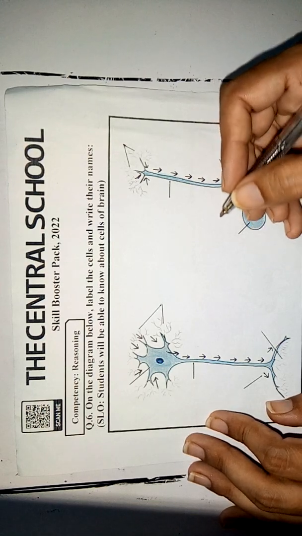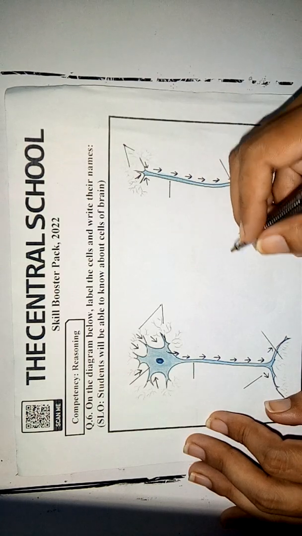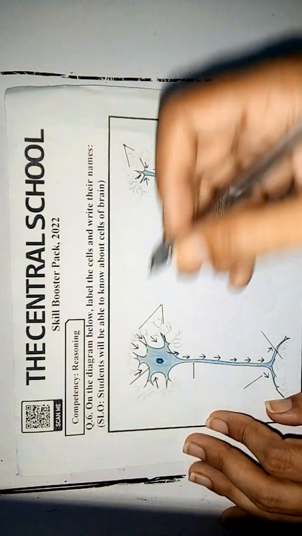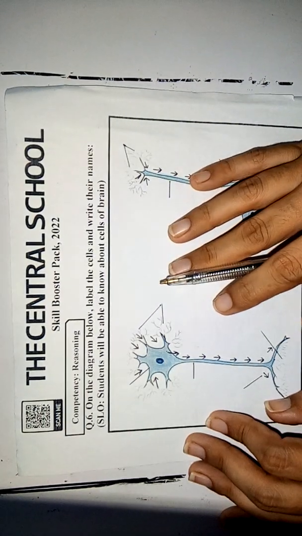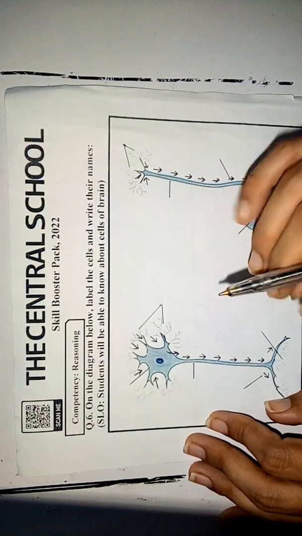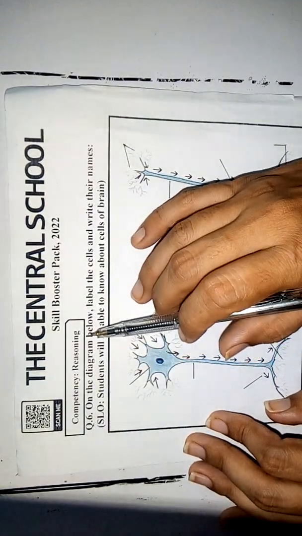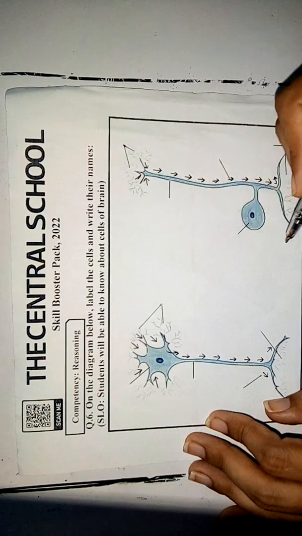Students, today we are going to solve the skill booster pack of level 8 of the subject science, and the page number is 23. At this page we have a competency that we have to solve the various activities given on this page on the base of a particular reason. So you have to use reasoning in order to solve the given activities on this page.